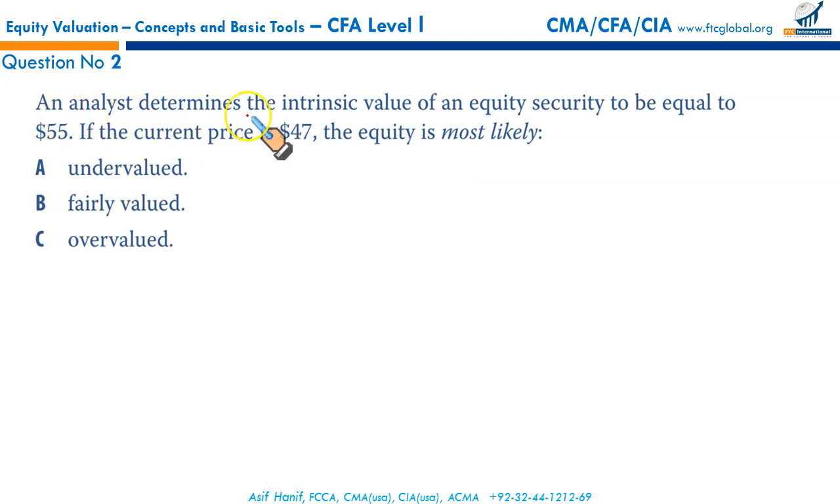Next, an analyst determines the intrinsic value of an equity security to be equal to $55. That's what his analysis tells him, fundamental analysis, rational belief as an investor that this should be the price. But if the current market price is $47, whereas the intrinsic value as per the investor is $55, the equity is most likely undervalued. This is totally opposite to the question we have done. That makes A the correct option.